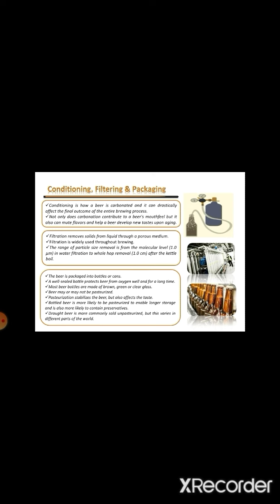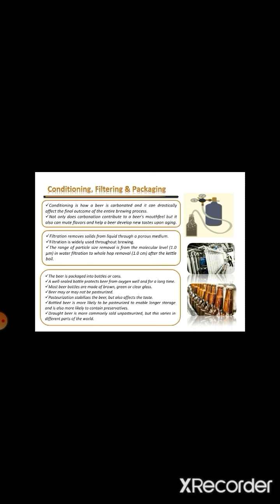After that it is packaged into bottles or cans, and a well sealed bottle protects the beer, because oxygen affects the beer. Most of the time the beer bottles are made from brown, green and clear glass, because they protect the beer from sunlight.